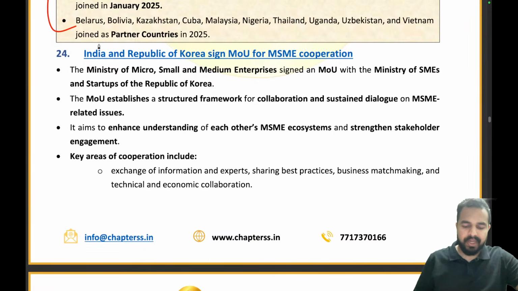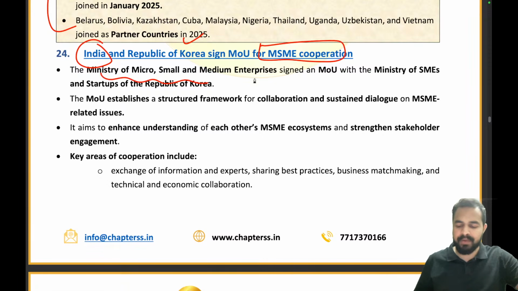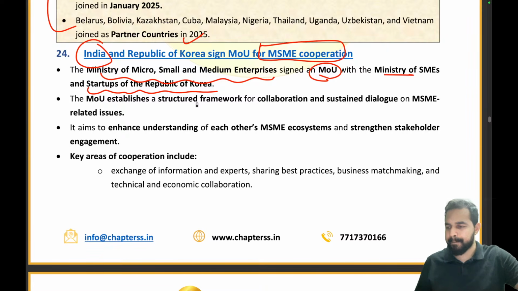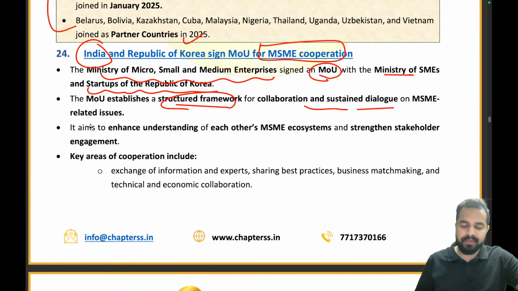My dear friends, India and the Republic of Korea have signed an MOU for MSME cooperation. So the Ministry of Micro, Small and Medium Enterprises has signed an MOU with the Ministry of SMEs and Startups of the Republic of Korea. Clear? And they will be establishing a structured framework for collaboration and sustained dialogue on MSME related issues.